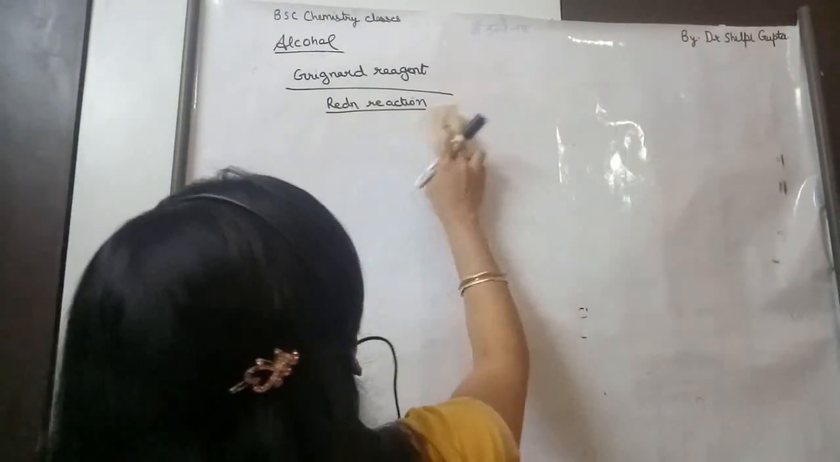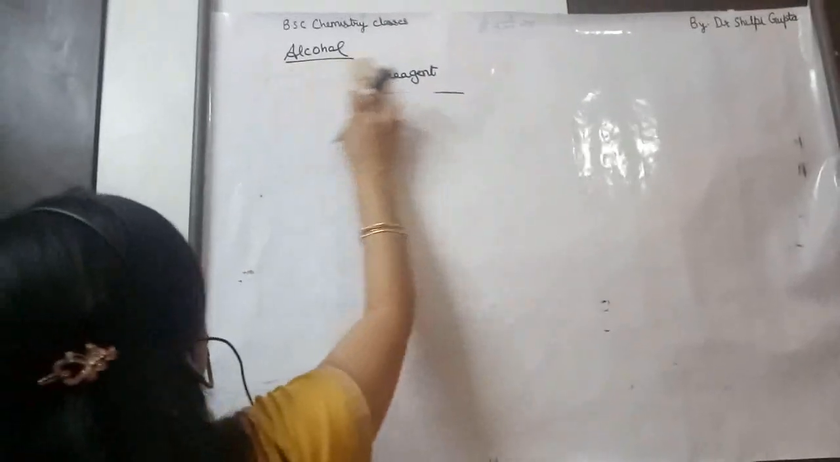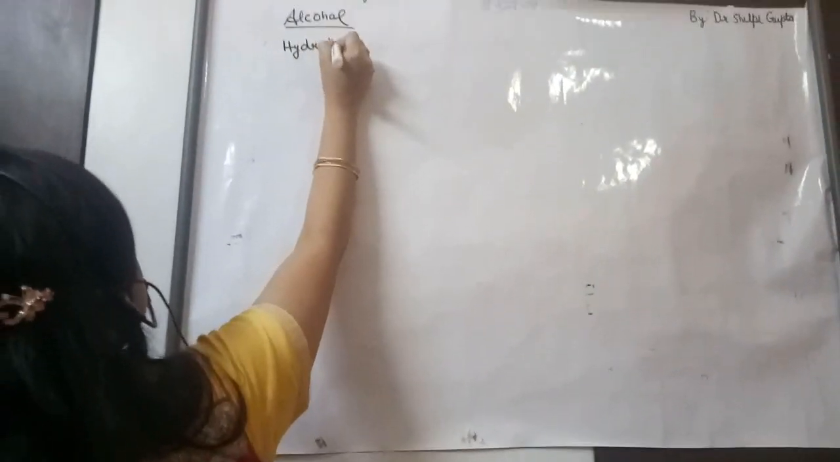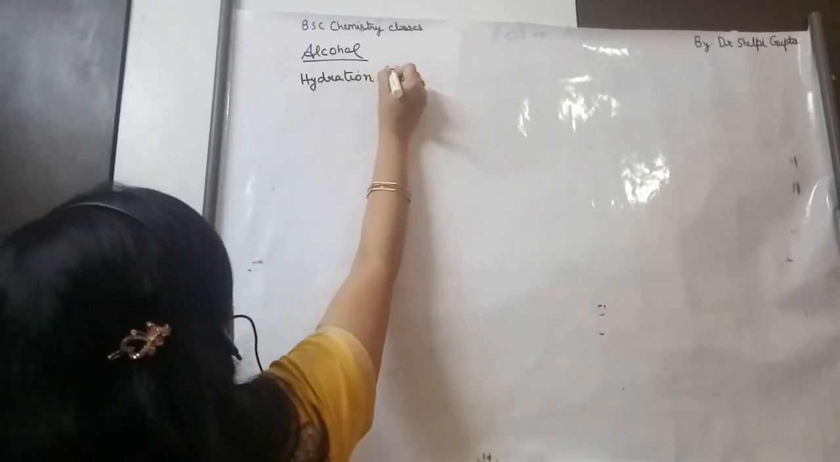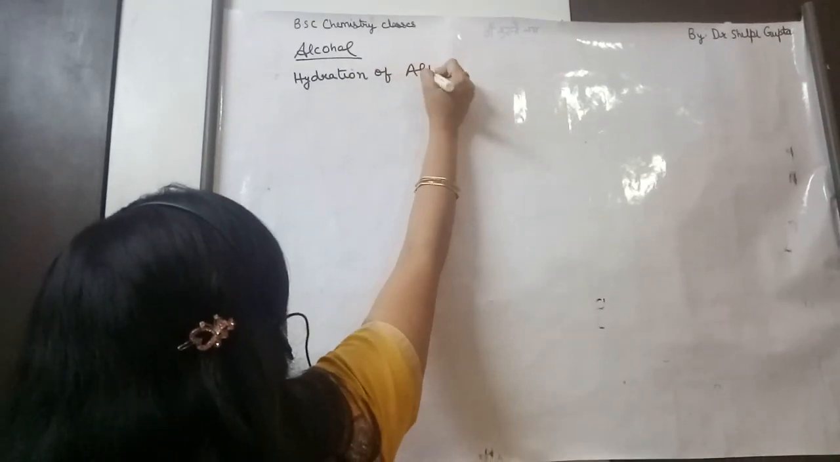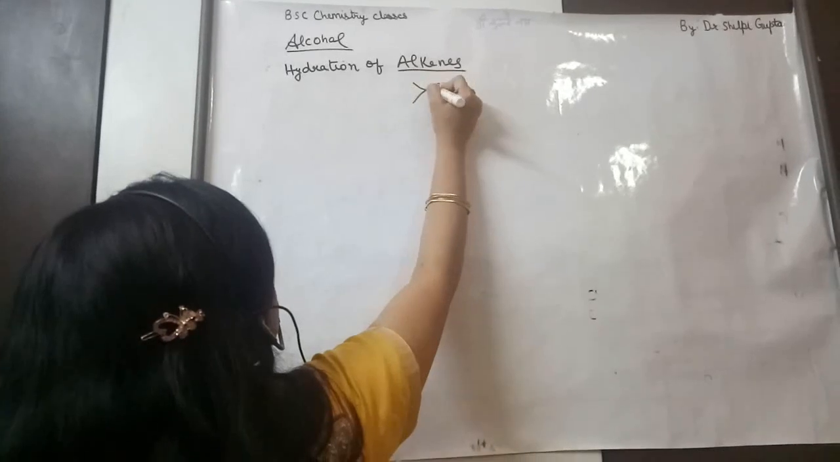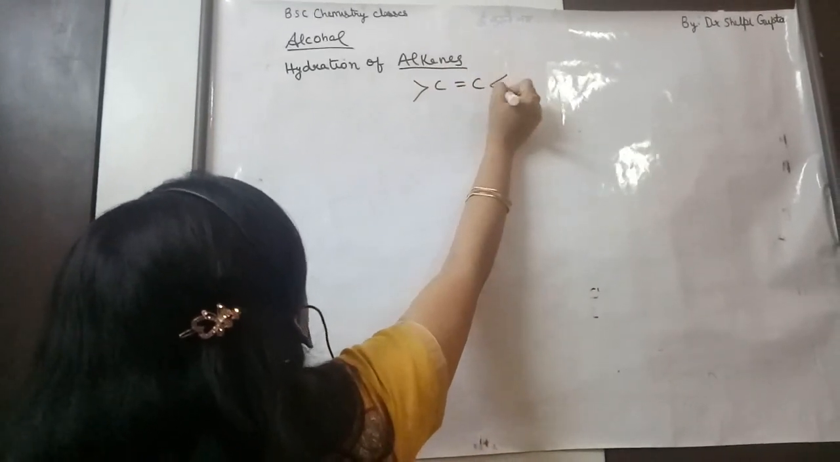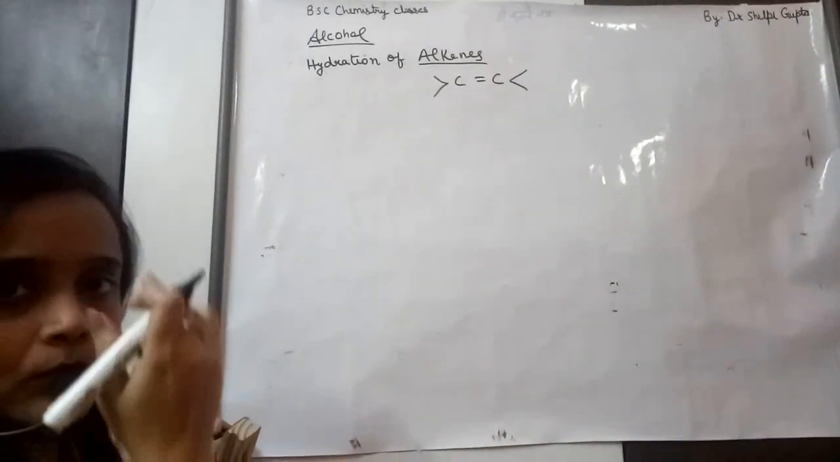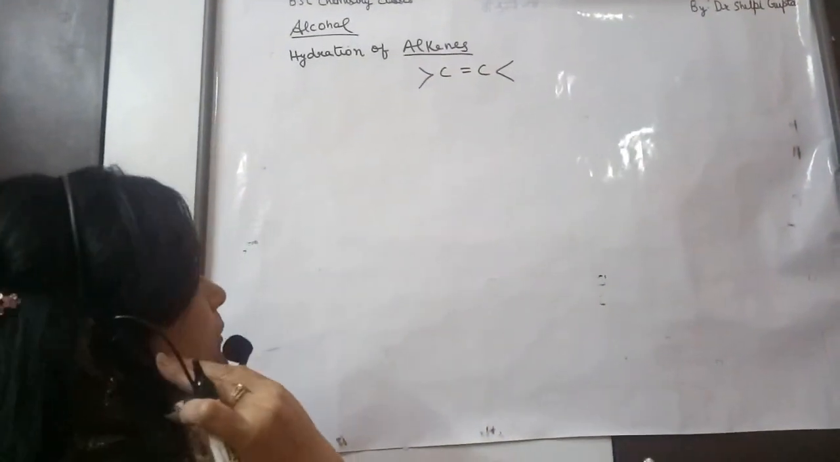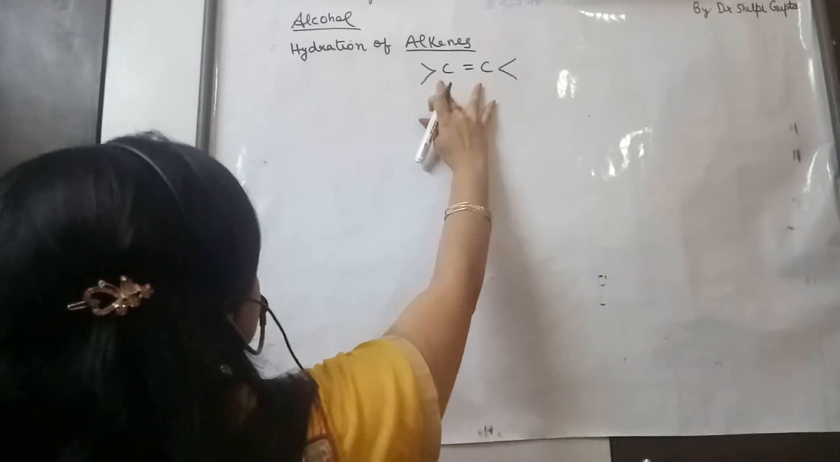The next preparation of alcohol is the hydration of alkenes. You must be familiar with the word alkenes. Alkenes are those compounds which have a C double bond C bond, that is, a double bond between the carbon atoms.